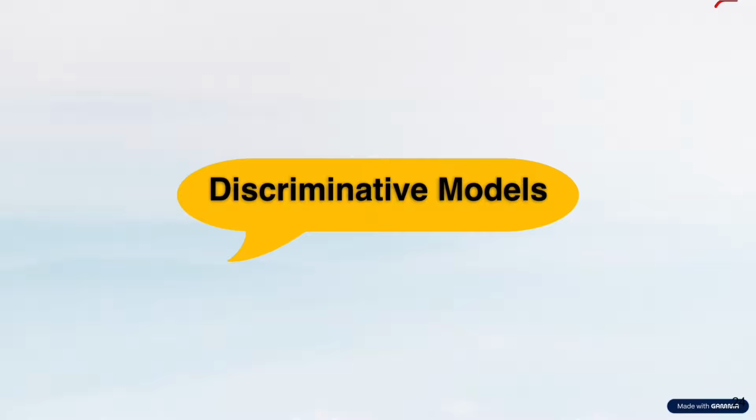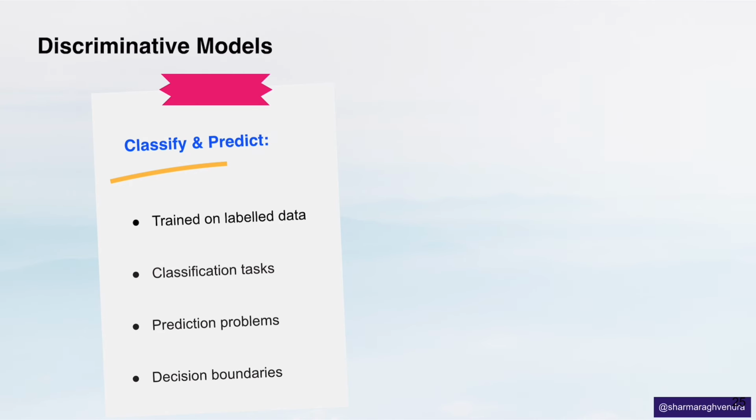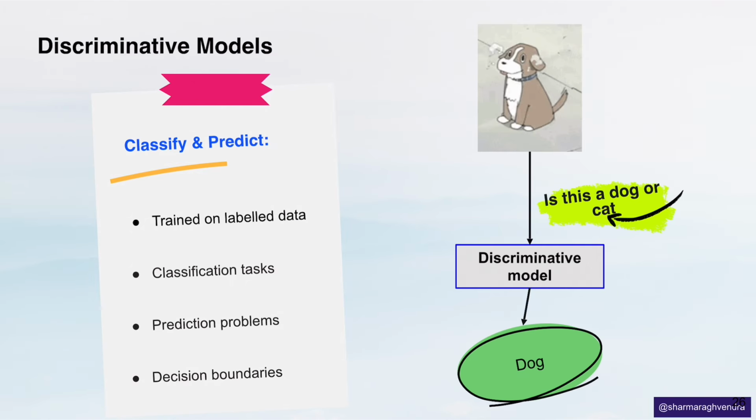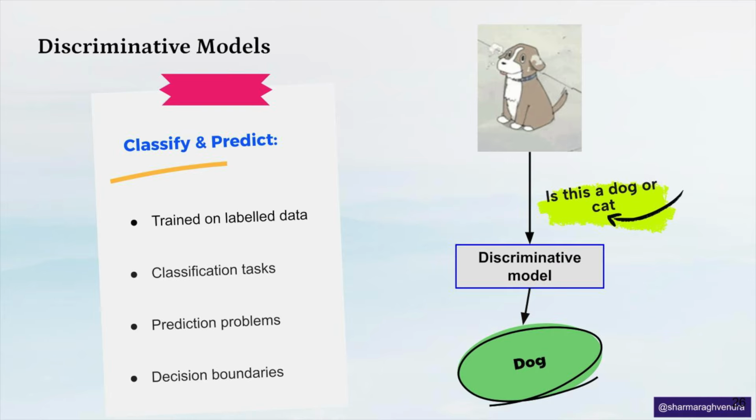Discriminative models work differently. A discriminative model is a type of model that is used to classify or predict labels for data points. For instance, a discriminative model can look at a picture and say this is a dog, not a cat. They are great for tasks where we already have labeled examples.